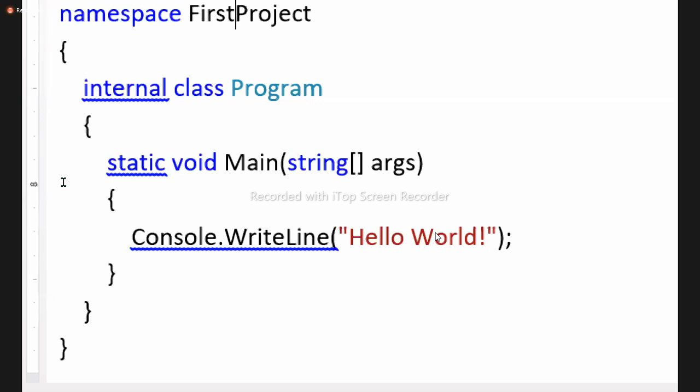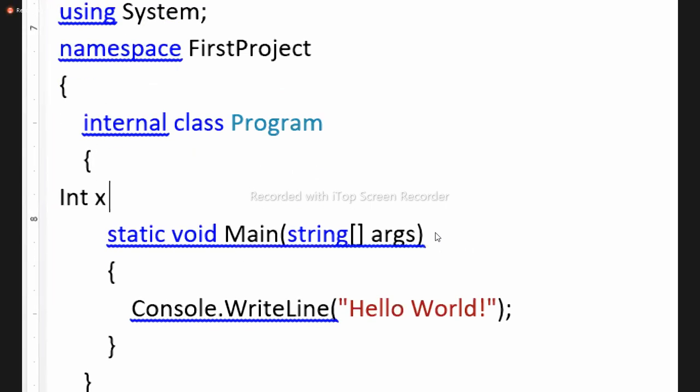What is member scope? I declare a field in the class, like int x = 100. That is private. Are you clear? Class is different, member is different. Member is a part of the class. Class scope is always internal. Member scope is always private, provided you did not specify anything. If you write public, I give public only. Private will come when I don't specify any scope. Okay?